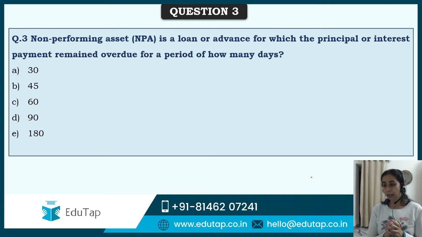And NPAs have been actually an issue always to handle in India, but because of this COVID thing, economy was hit, so NPAs were again in news a lot. So a very basic question again, that overdue of how many days makes an account or an asset NPA? 30, 45, 60 days, 90 days, or 180 days? I would want all of you to answer this.